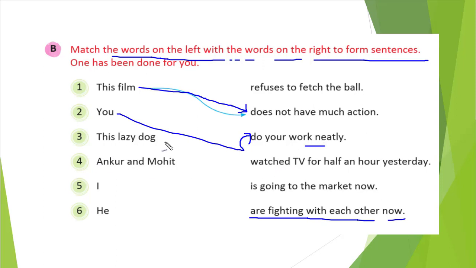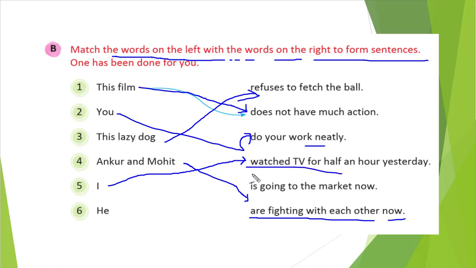The lazy dog refuses to fetch the ball. That is right. Ankur and Mohit are fighting with each other. That is the right answer. I watched TV, right? With I there is no is given. So after I there should be a verb. So this one will be the correct one. I do your work neatly, that is wrong. Subject and verb should agree. So you do your work neatly. That is the appropriate one.